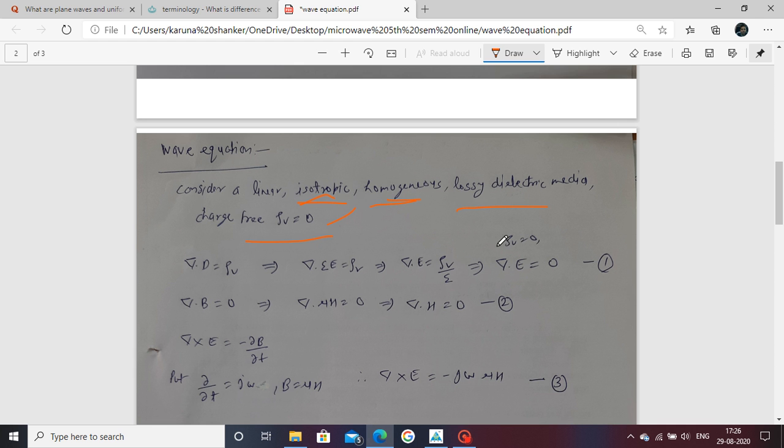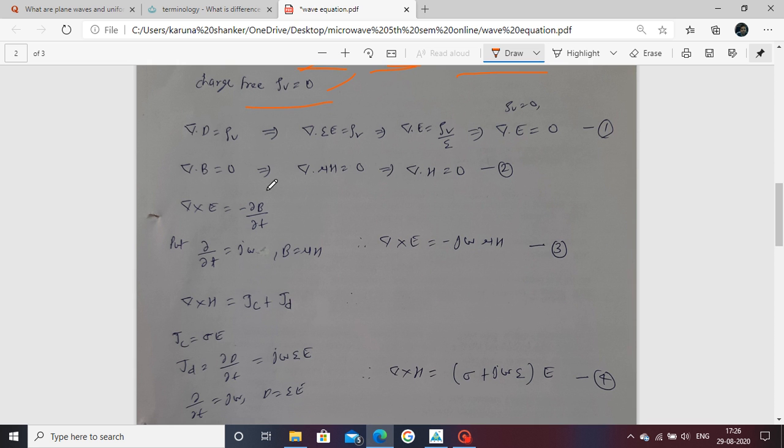Here, to derive the wave equation, we use Maxwell's equations. We convert the Maxwell equations using rho v equal to 0 and in terms of j omega, meaning phasor form. Here del/del t is represented by j omega, which is the phasor form.